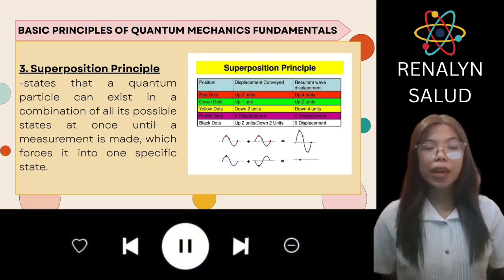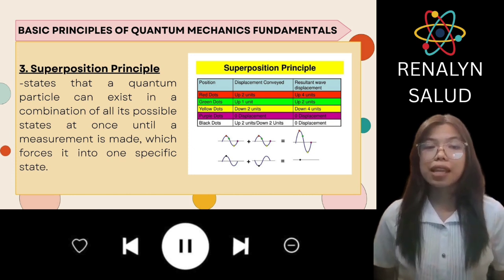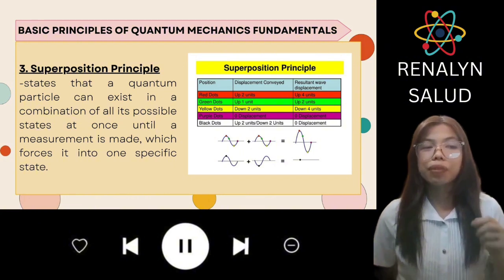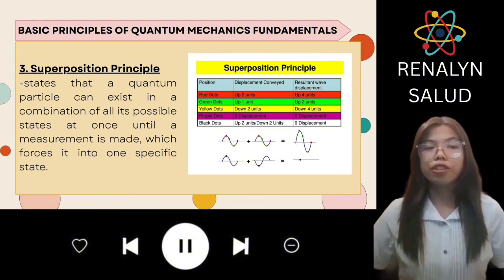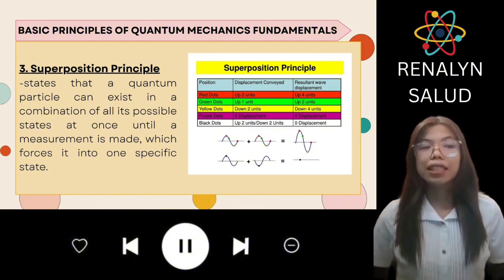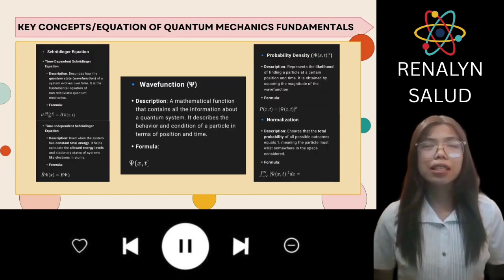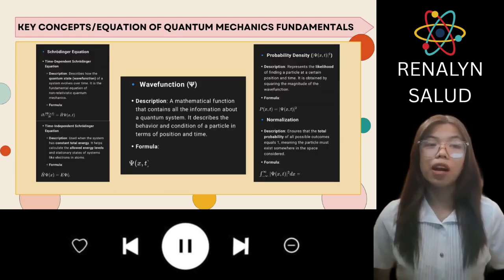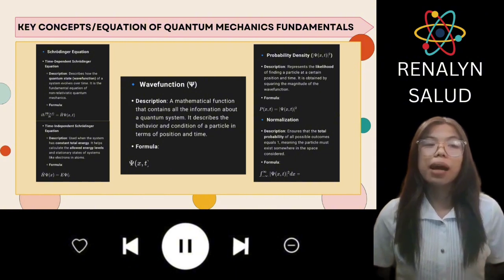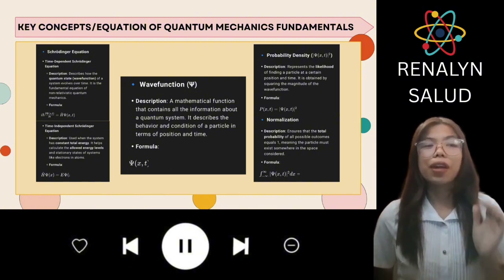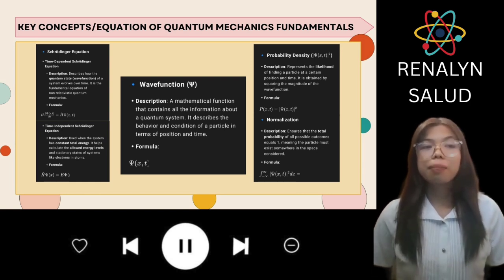And lastly, the superposition principle states that a particle can exist in multiple states at once, like being in two places or two energy levels simultaneously until it is measured. There is a famous example, Schrodinger's cat, which is considered both alive and dead until the box is opened.